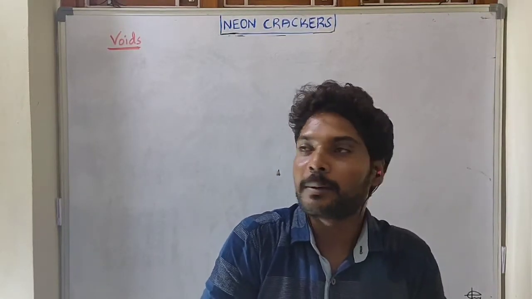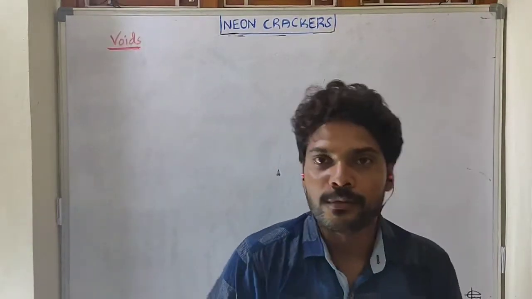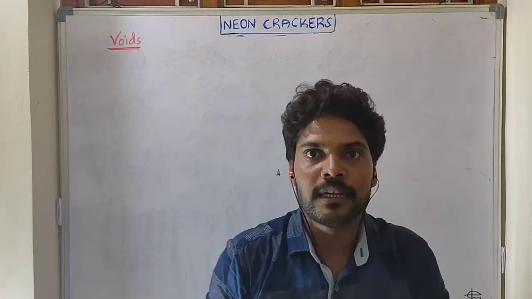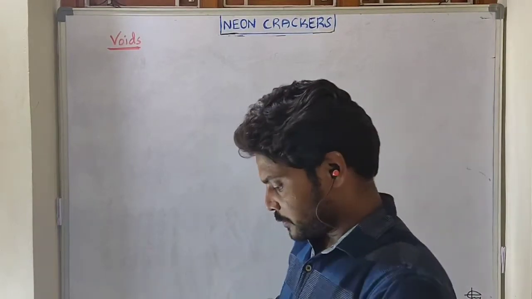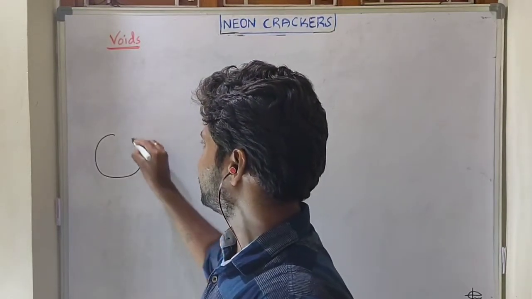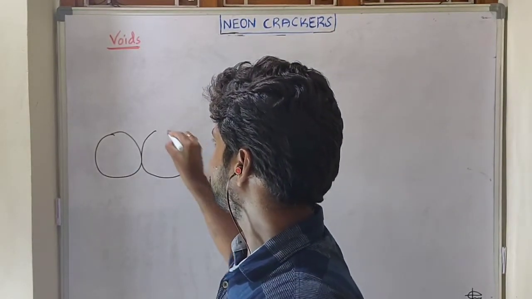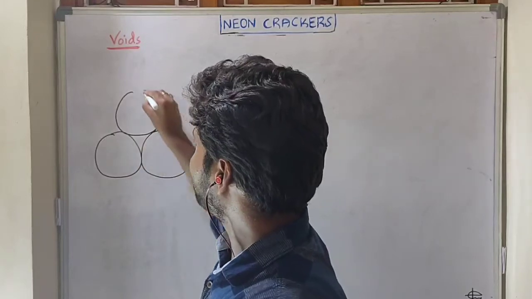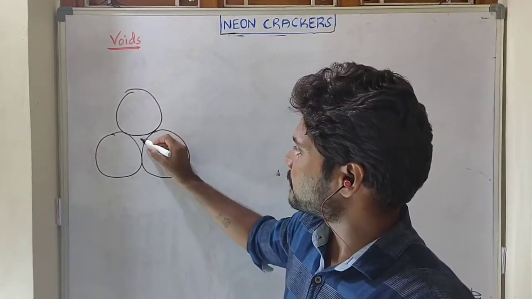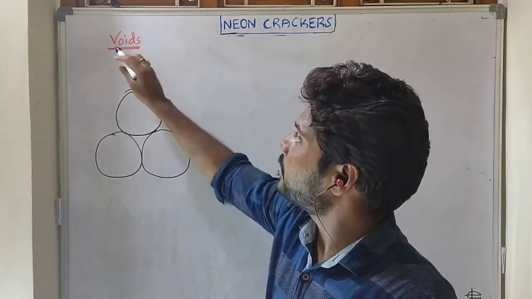So today in this video I am going to discuss about voids. So what is a void? It's simply a cavity which is present in the unit cell or crystal system. Let's suppose we take three atoms which are connected to one another. Among these three atoms we have some cavity, that gap is called a void.